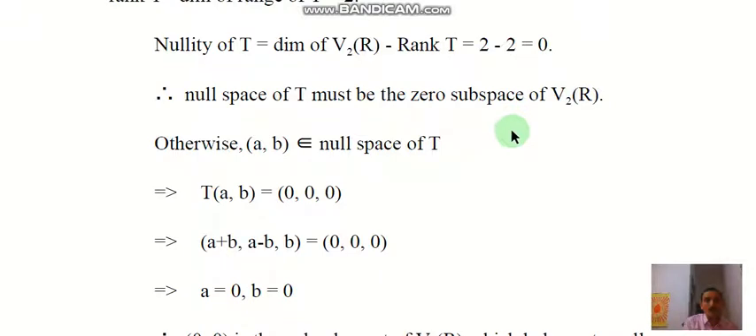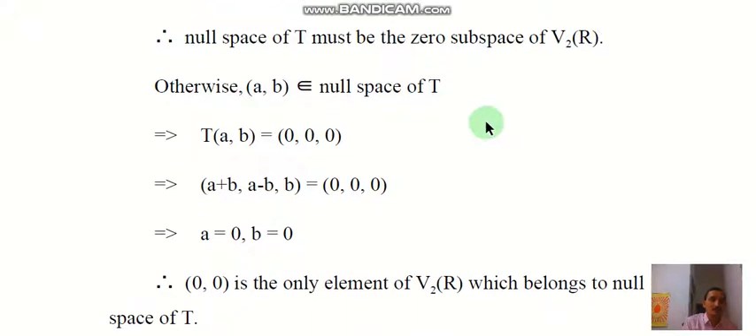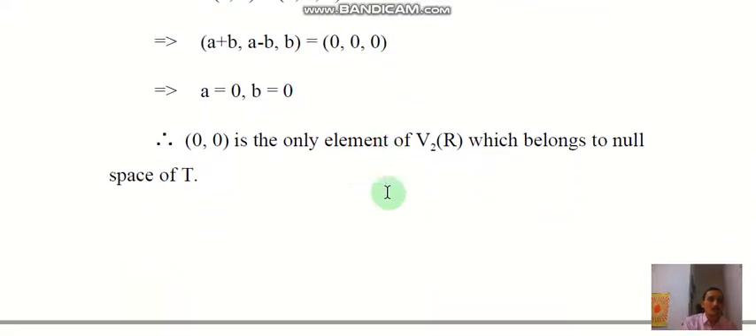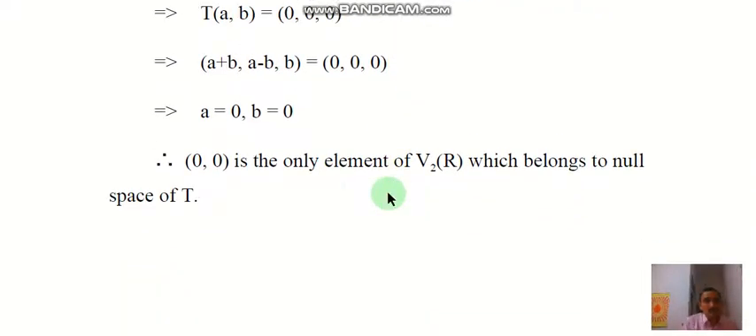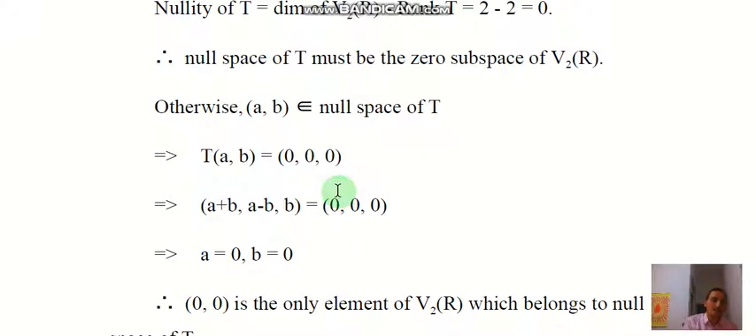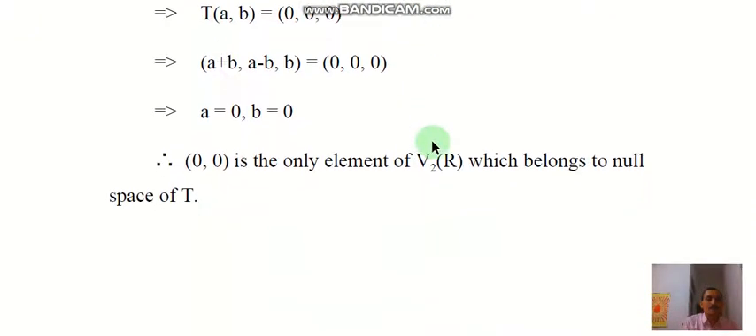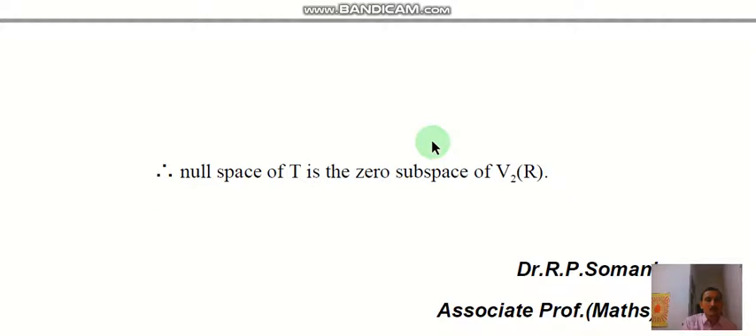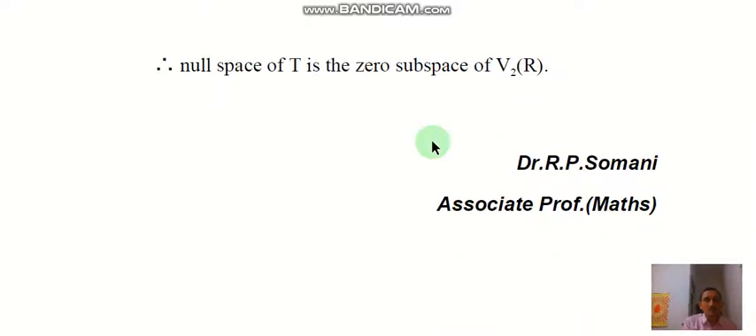We can see this in another way also. Let T(a, b) belong to the null space, then its image (a plus b, a minus b, b) equals 0. After solving this we obtain that (0, 0) is the only element of V2(R) which belongs to the null space of T. So by the rank-nullity theorem also we obtain that the null space is a zero space. So the null space of T is the zero subspace of V2.